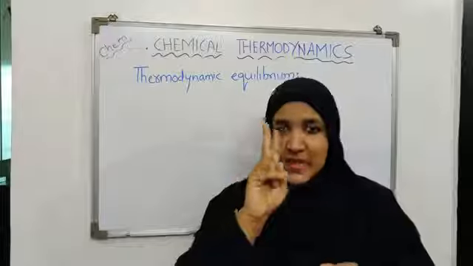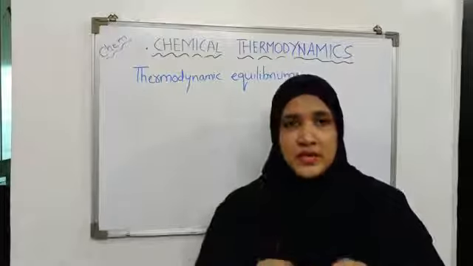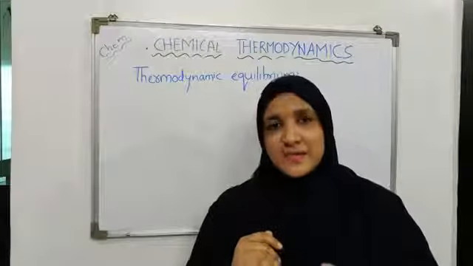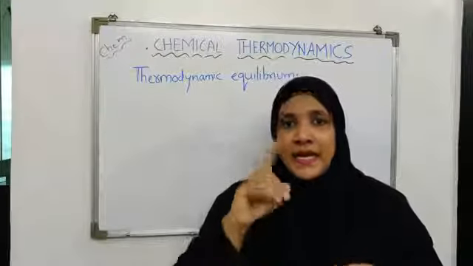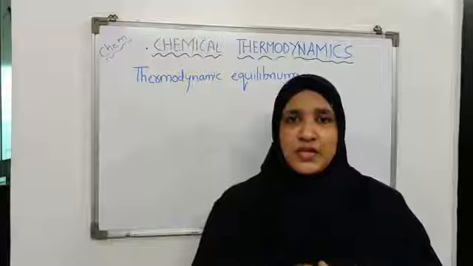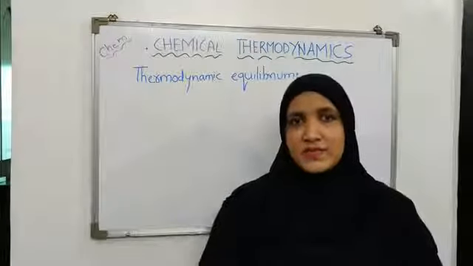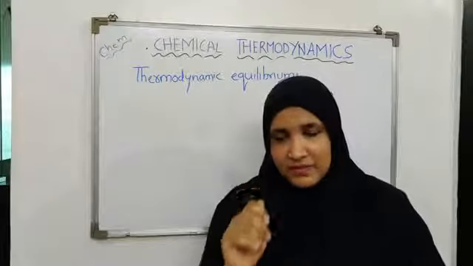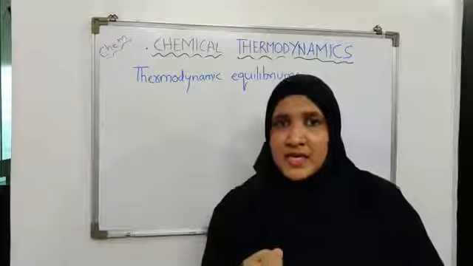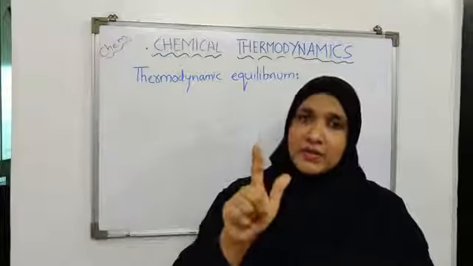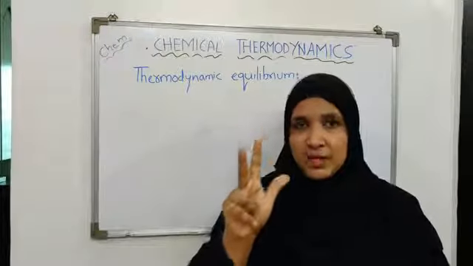Then it is in mechanical equilibrium with the surrounding, that is, the internal and external pressure of the system must be the same. Okay. And it is in chemical equilibrium. It means the chemical composition of the system is not changing with time. Okay. So a thermodynamic equilibrium means a system is in thermal equilibrium, mechanical equilibrium as well as chemical equilibrium.